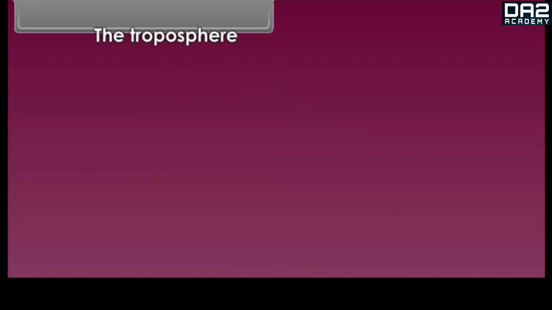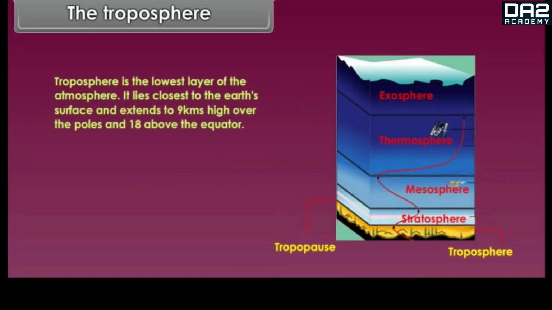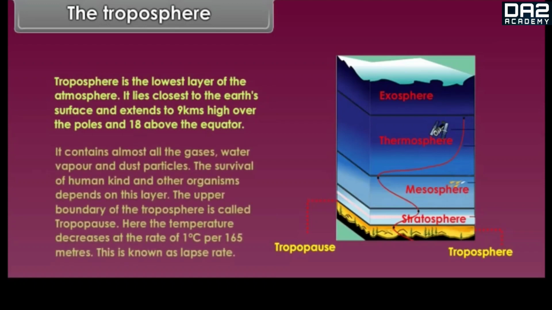The troposphere. The troposphere is the lowest layer of the atmosphere. It lies closest to the Earth's surface and extends to 9 kilometers high over the poles and 18 kilometers above the equator. It contains almost all the gases, water vapor, and dust particles. The survival of humankind and other organisms depends on this layer.